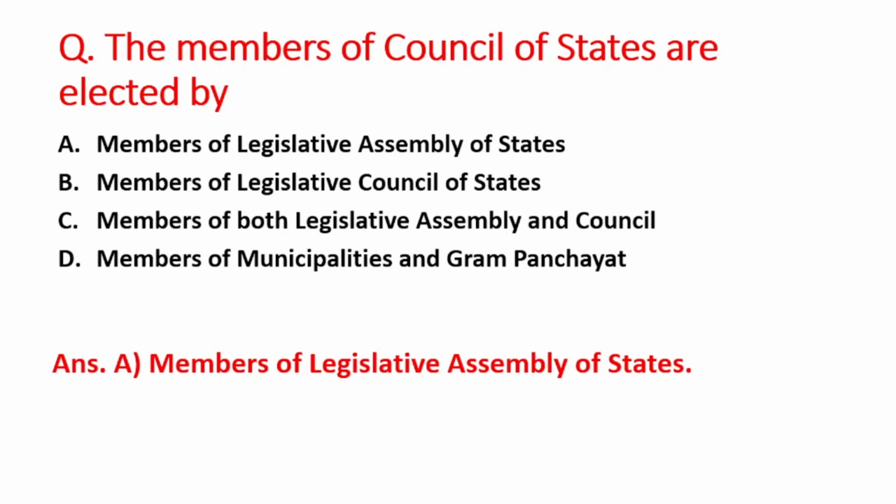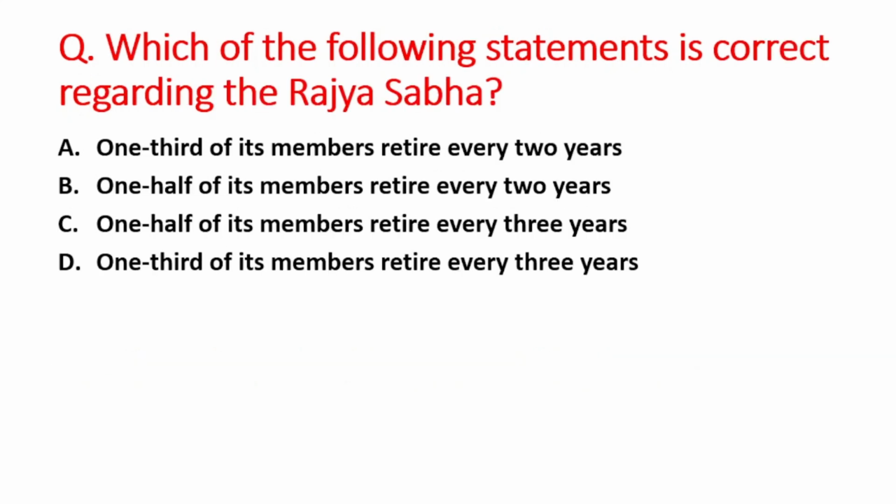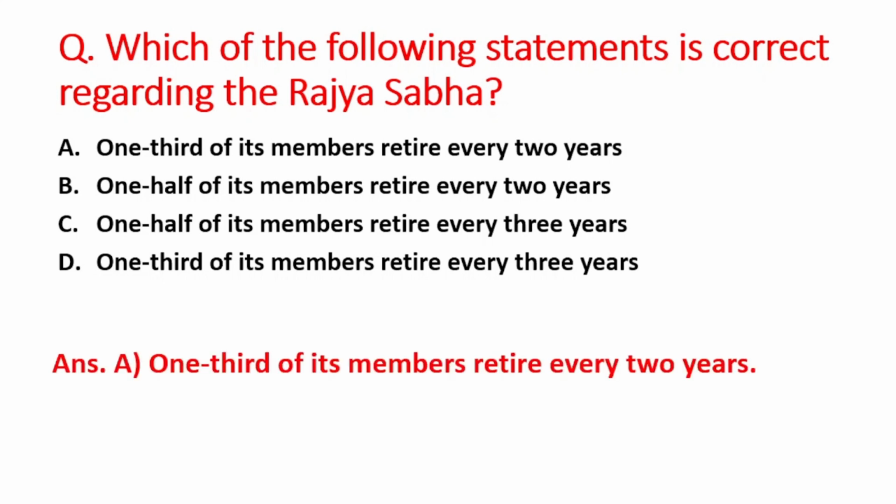Next question is, which of the following statements is correct regarding the Rajya Sabha? A option is one third of its members retire every 2 years. B option is one half of its members retire every 2 years. C option is one half of its members retire after every 3 years. And D option is one third of its members retire every 3 years. So right answer is option A, that is one third of its members retire after every 2 years. Okay, this question is very important.